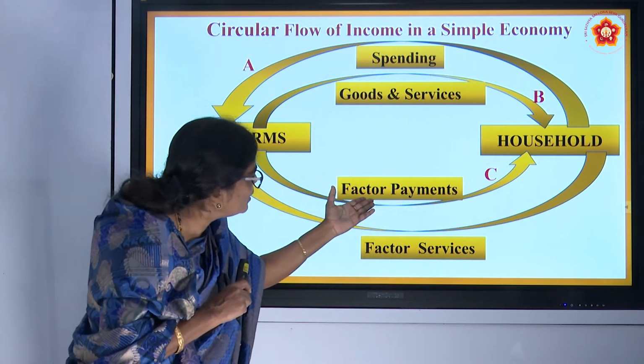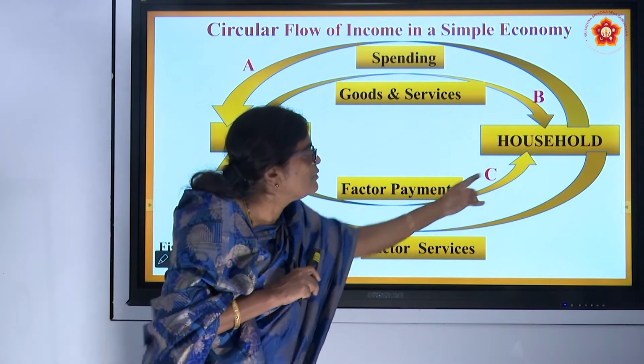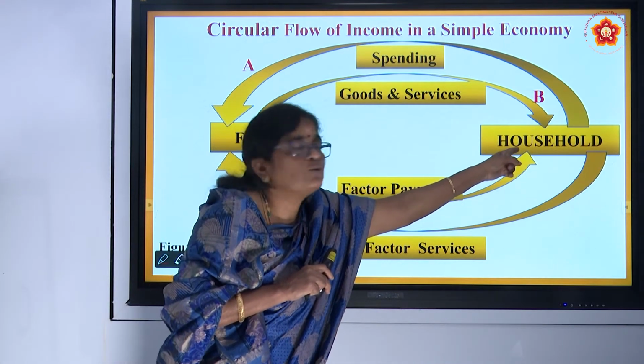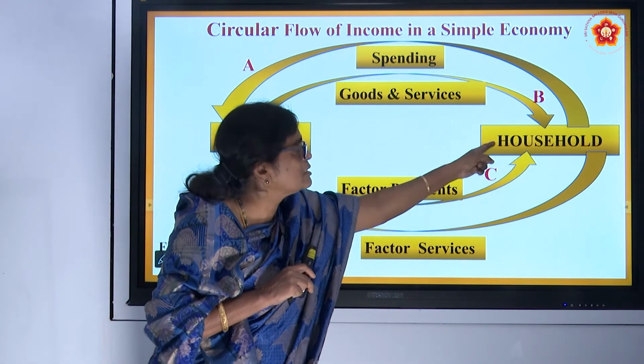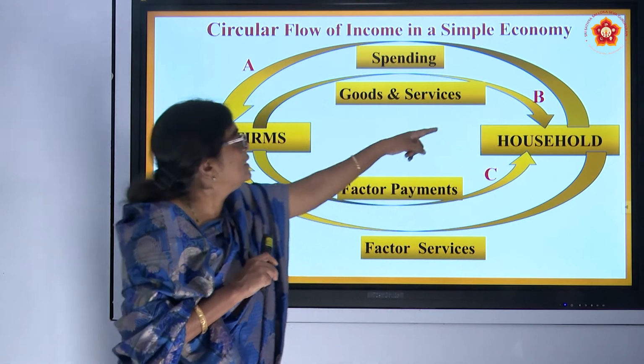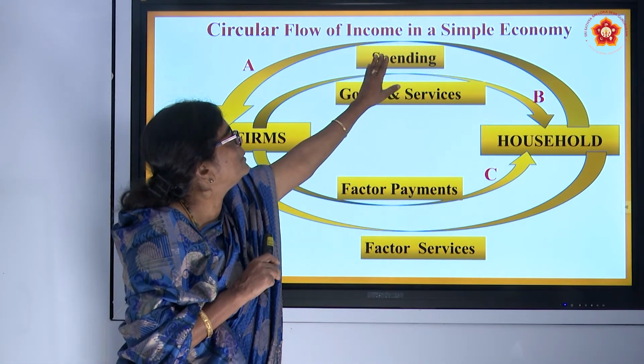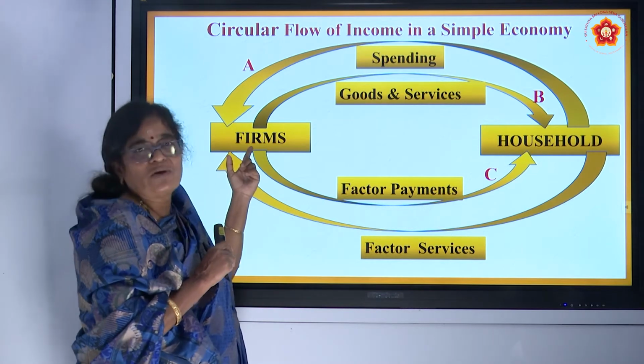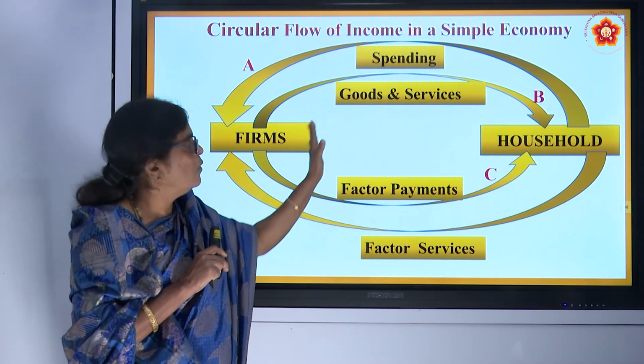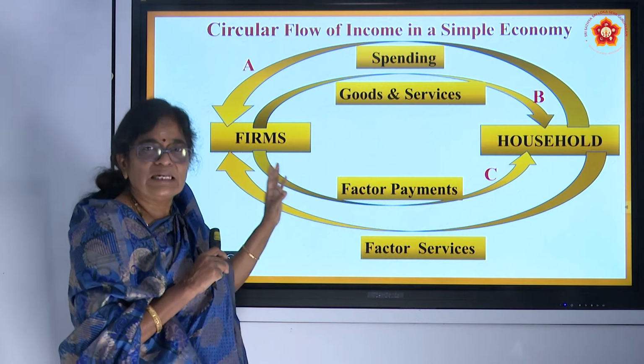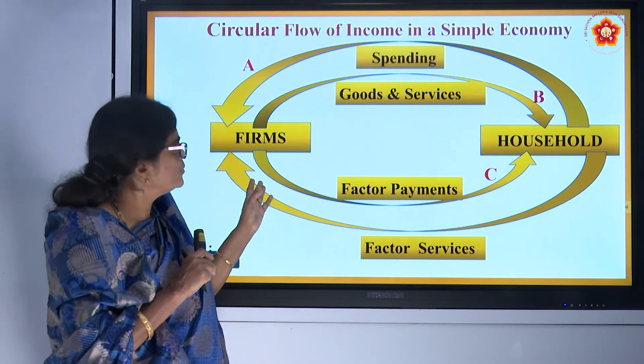Here, the factor payment is received as income of the household. The household spending or expenditure is received as revenue of the firms. I hope you understood all this diagram, this sketchy illustration, very carefully.